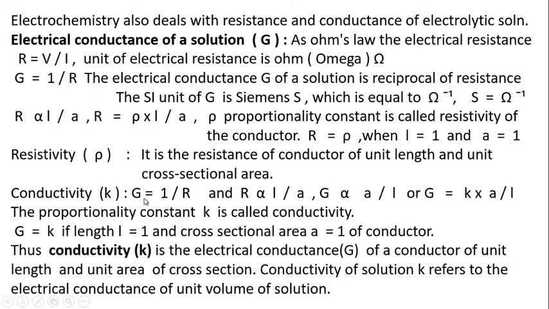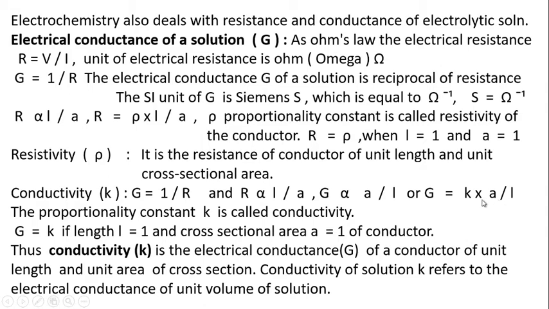We have just seen that G is equal to 1 upon R and R is proportional to L upon A. Therefore, G is proportional to A upon L, and so G is equal to K into A upon L. This K is again a proportionality constant, and it is called the conductivity. K becomes equal to G when A is equal to 1 and L is equal to 1.